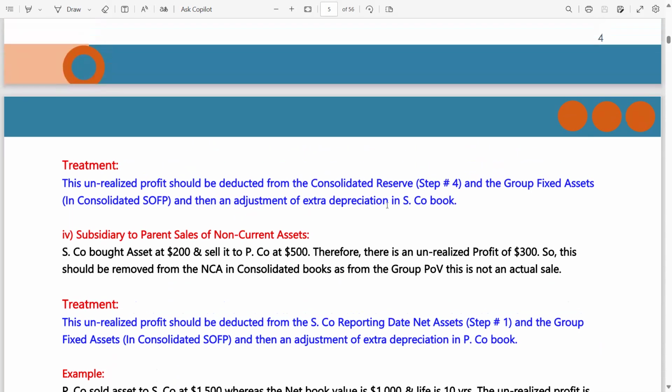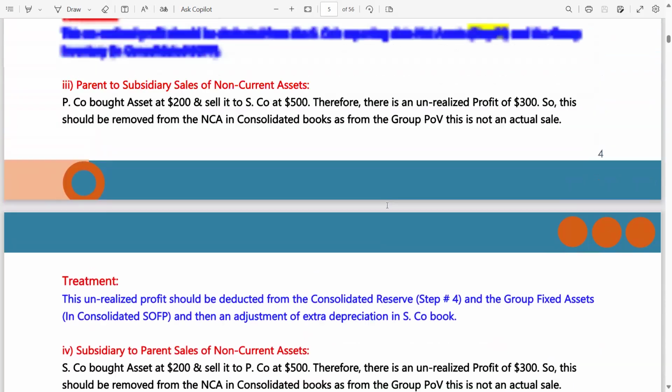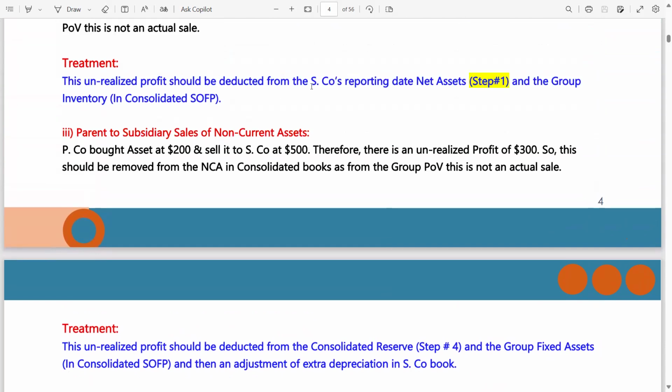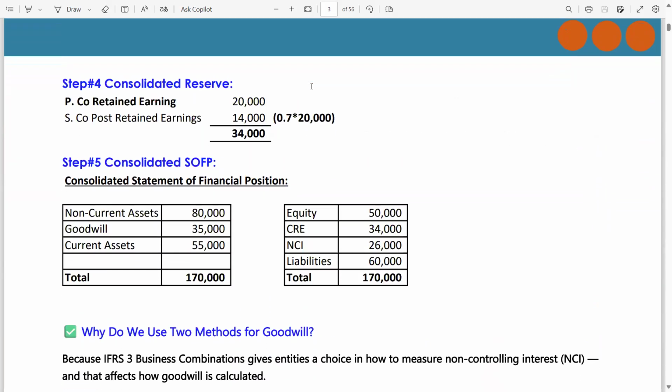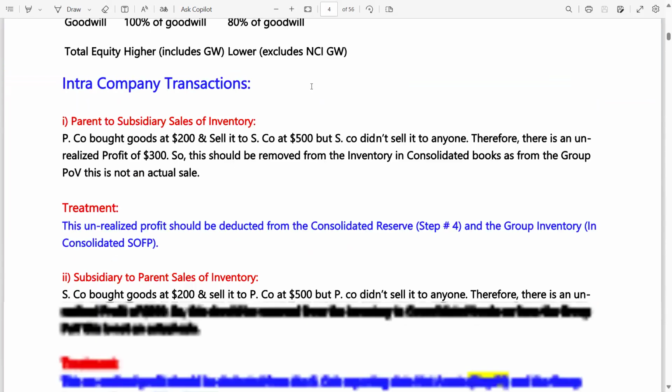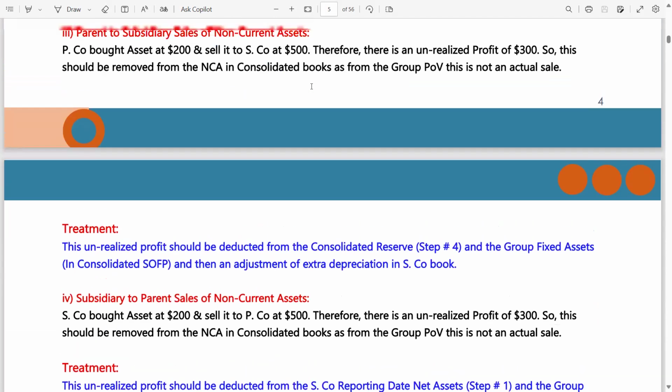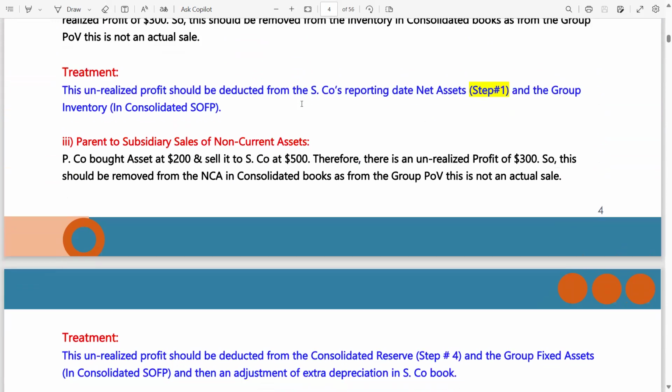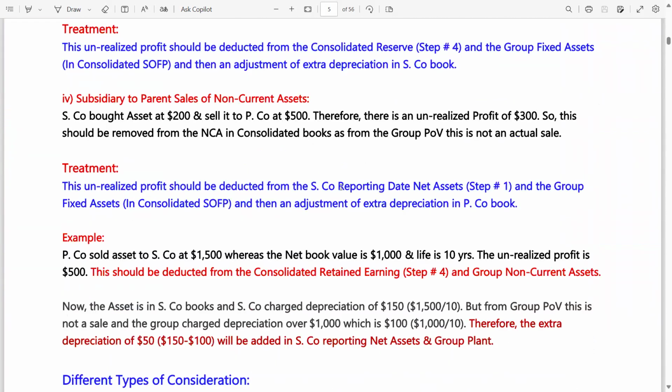Look, when S is going to sell to P, the treatment is the same as before. You can compare this treatment with this treatment. So the unrealized profit should be deducted from the S company reporting date net assets, step 1, and the group fixed assets in consolidated SOFP, and then an adjustment of extra depreciation in P company book.